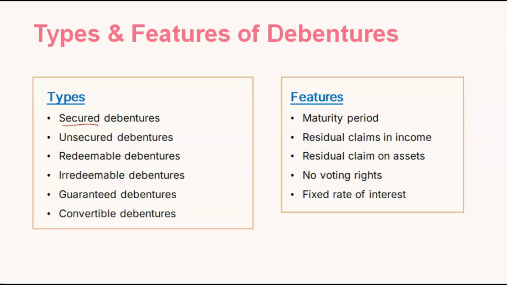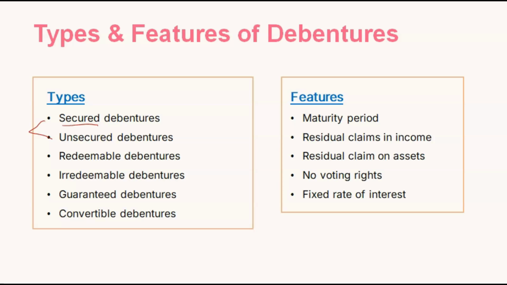They can take the company's assets and sell them to recover their debt amount. In unsecured debentures, they do not have this kind of right over the company's assets.